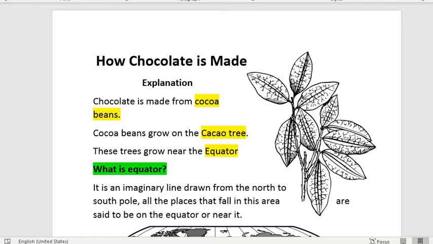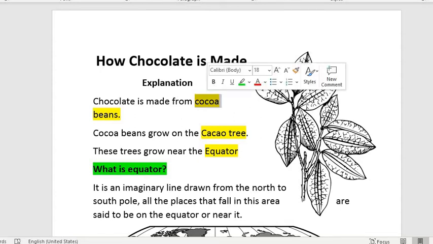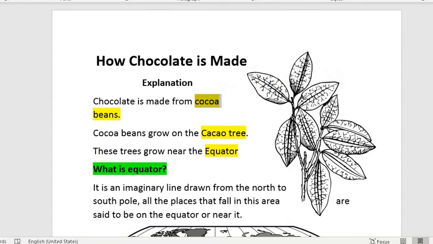I am pretty sure most of you love chocolate, but have you ever wondered where this thing comes from? Today we are going to discuss just that. So, chocolate is made from cocoa beans, and cocoa beans grow on cacao trees. These trees grow near the equator.